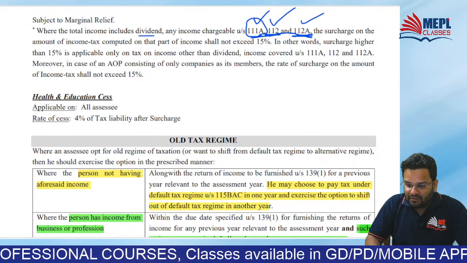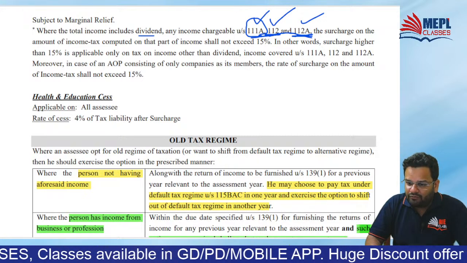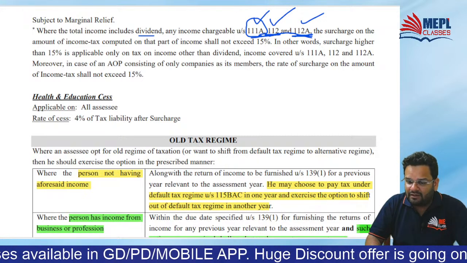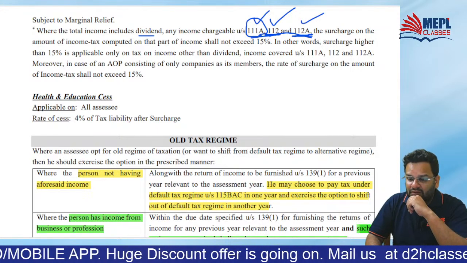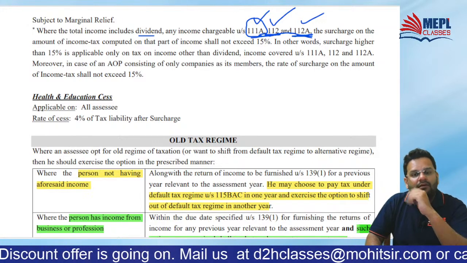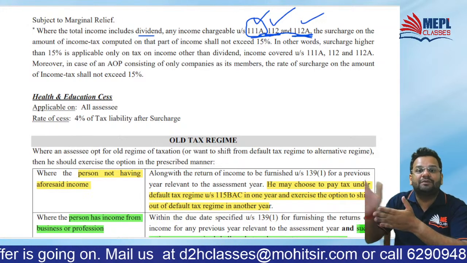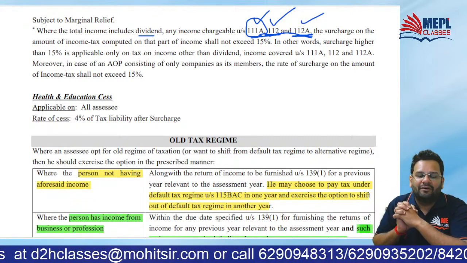Sir, Mandal is asking one question. If I opt out of 115BAC, then what is the total income limit for 87A? Original means 5 lakh, rebate of 12,500. You know that.